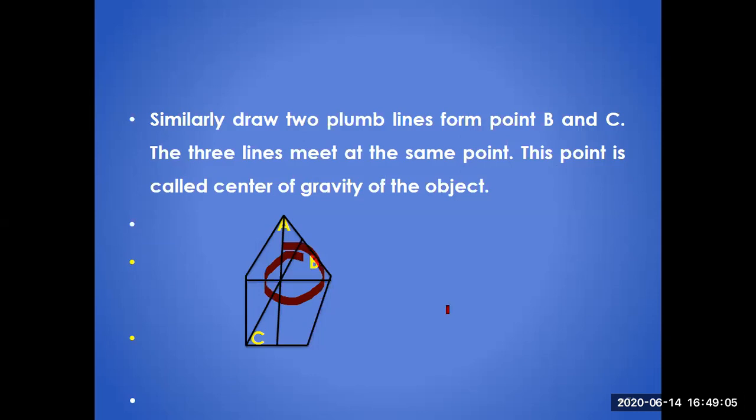So this is the concept of calculating. If anyone asks you how you will calculate the CG of an irregular object, you have to explain this procedure with a plumb line, nail, board, and a pen. By using these objects, you can find out the CG of an irregular body.